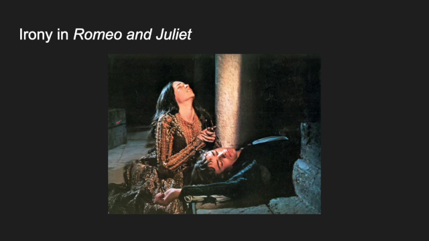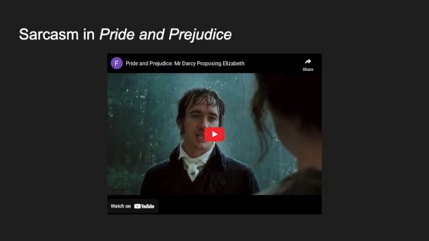We as readers know that Juliet is not really dead, but Romeo does not. When he kills himself, we know that this could have been prevented if only he knew the same way we do that Juliet is alive. Let's look at one more example of sarcasm.